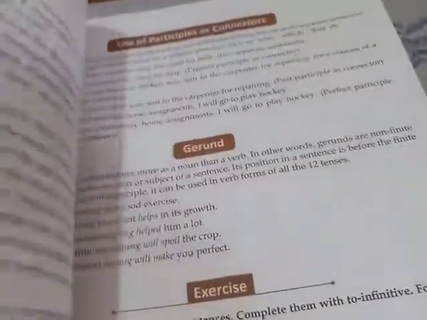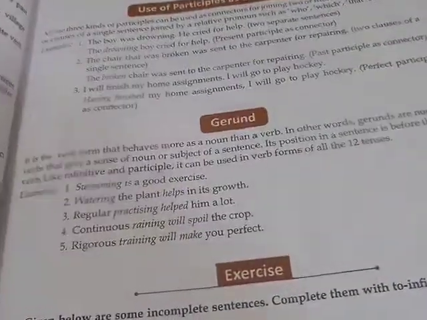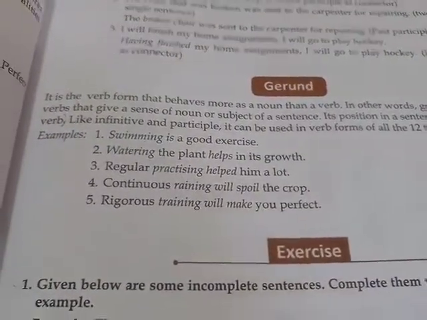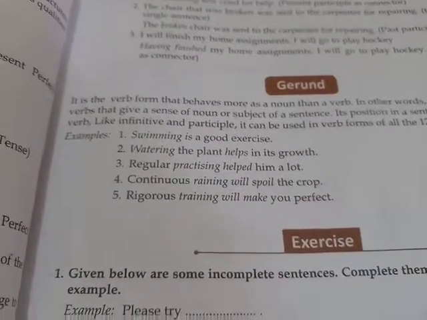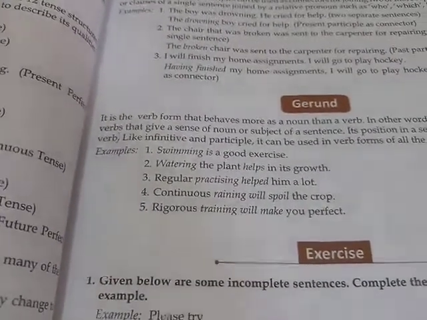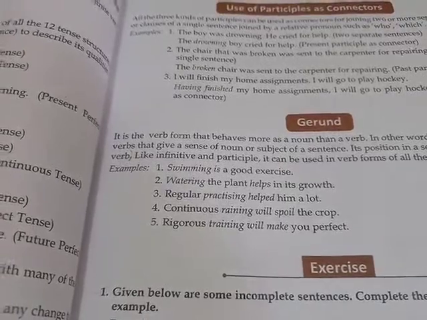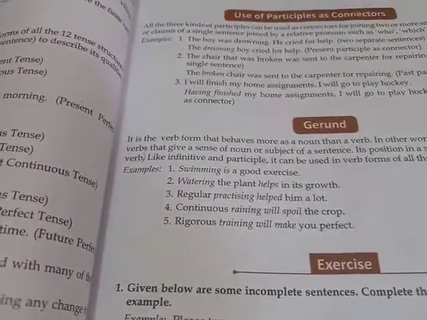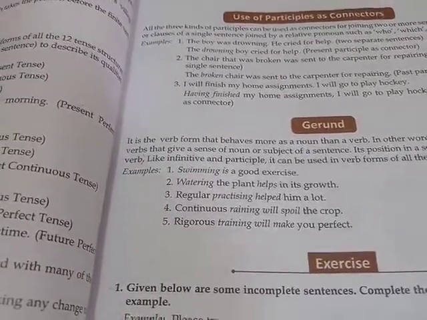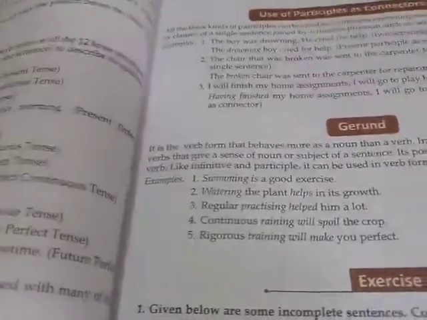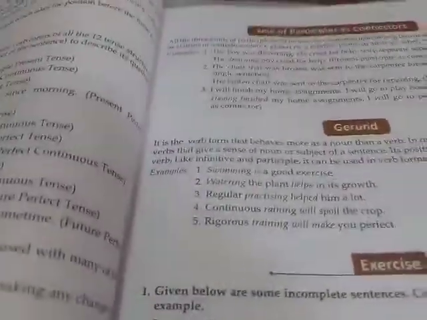Coming to the next type of non-finite verb, that is the gerund. What is a gerund, girls? One word for gerund is verbal noun. It is the verb form that behaves more as a noun than a verb.